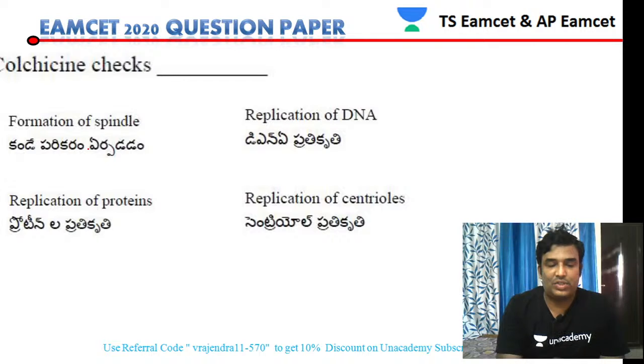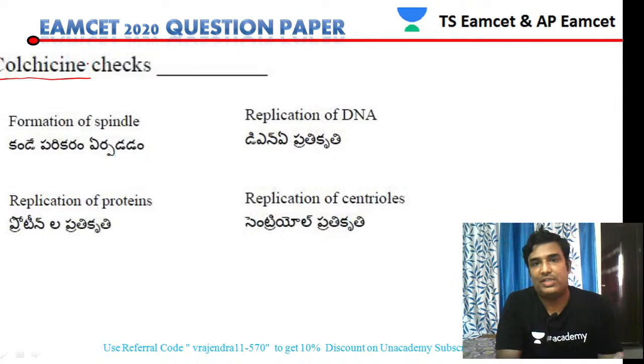So let us see the next question, students. The next question is about colchicine. The question is asking what colchicine is going to do.